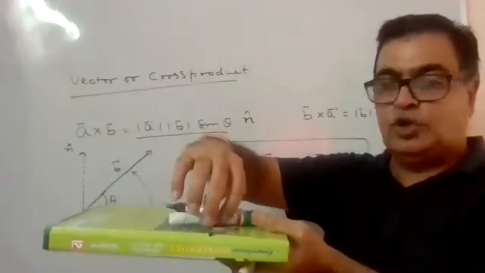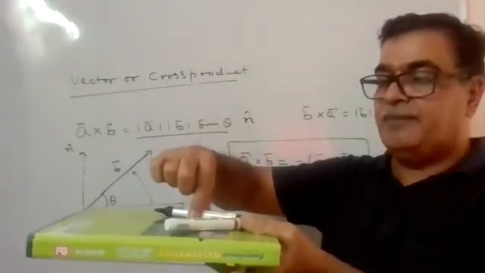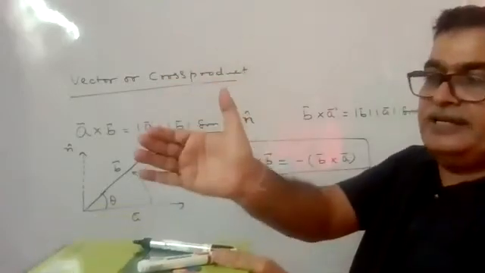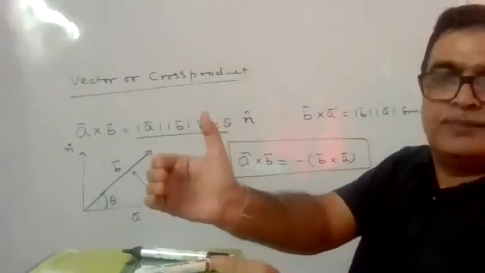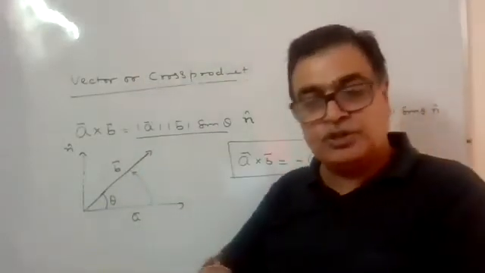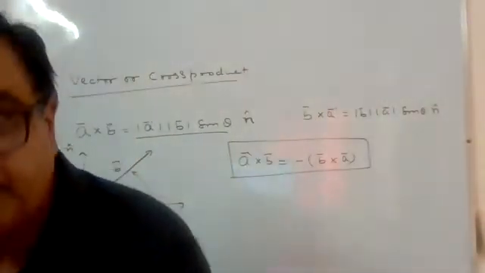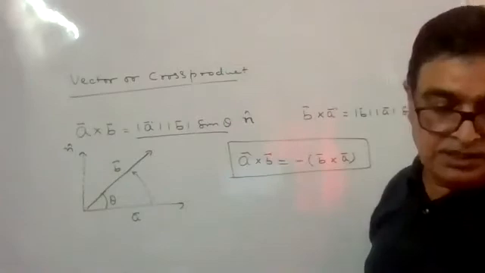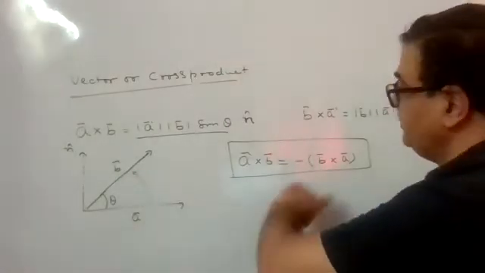अगर हम कहें नहीं हम तो इस तरह से जाएंगे, ये आपका ब्लैक वाला A है और ये सेकंड है, तो A to B मीन्स ऐसे जाना है, इस तरह से जाना है. इसका मतलब फिंगर्स को आपको ऐसे फोल्ड करना पड़ेगा. When you fold the finger this way, the thumb goes outward. So in both cases we will find that it will remain perpendicular, but it will be upward or downward. That depends on the direction A cross B or B cross A.